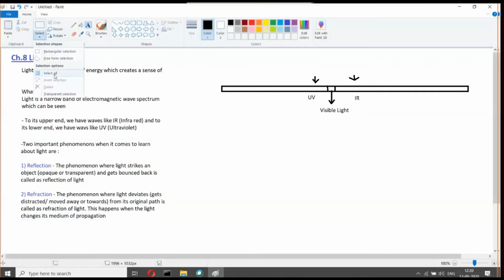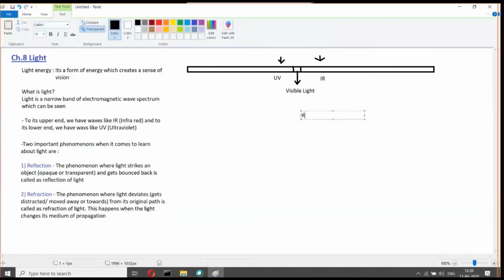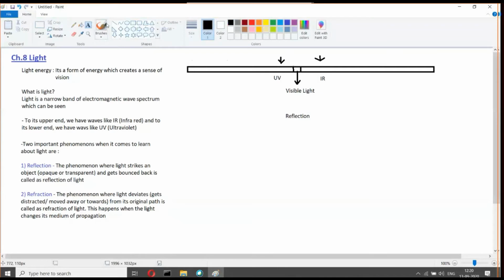Let's talk about something more detailed. Everything that you have learned right now might be already known to you, so let's start with something that you might not know. Let's talk about reflection. When we talk about reflection, it is done by two different kinds of objects. Let's talk one by one.